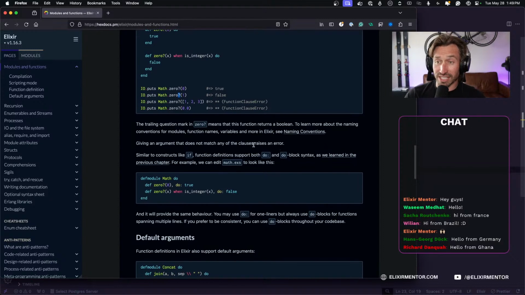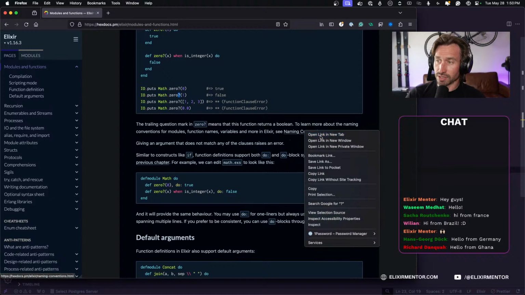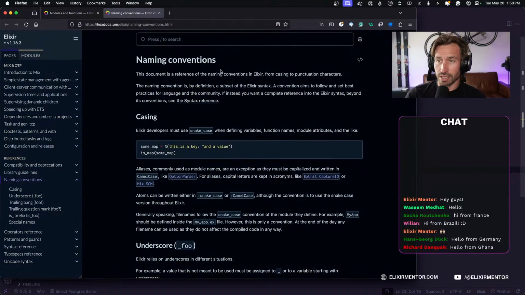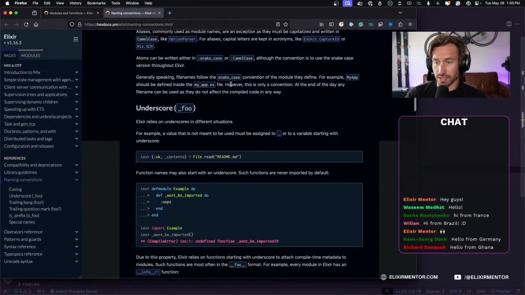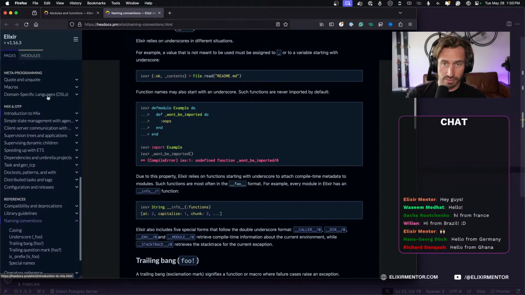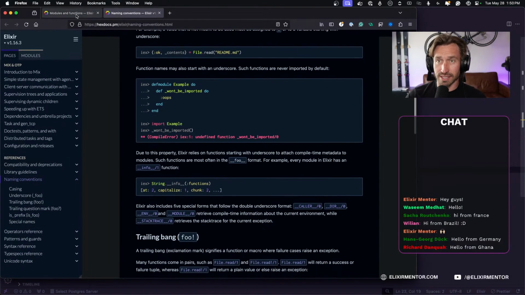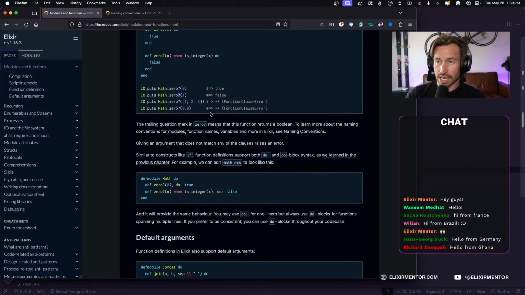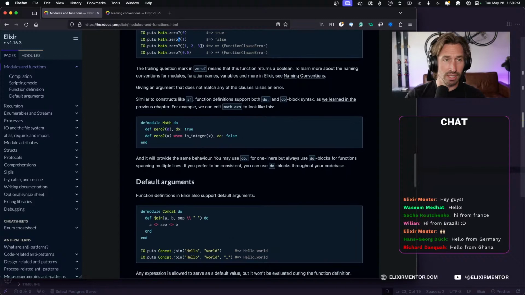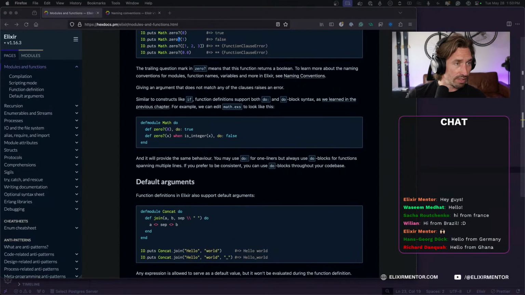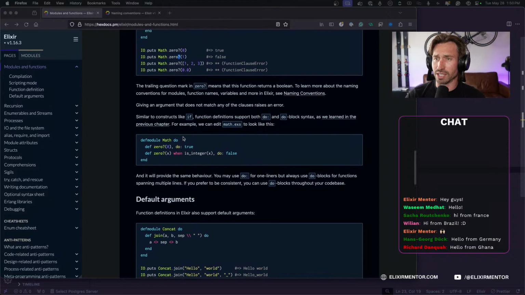So to learn more about the naming conventions for modules, function names, variables, and more in Elixir, let's go to naming conventions. Let's check it out. Yeah, this is a good one to check out. I'm going to add this link to the description of this video afterwards, because that'll be a good one. And I'll actually do a video on naming conventions. I think that would be a good one. Let's see if we have any questions. No. All right, back to reading documentation then.